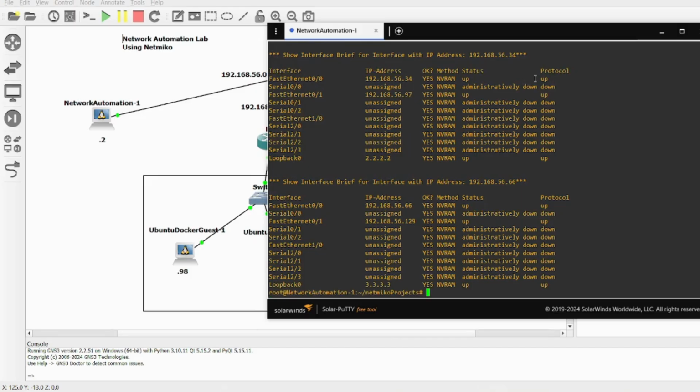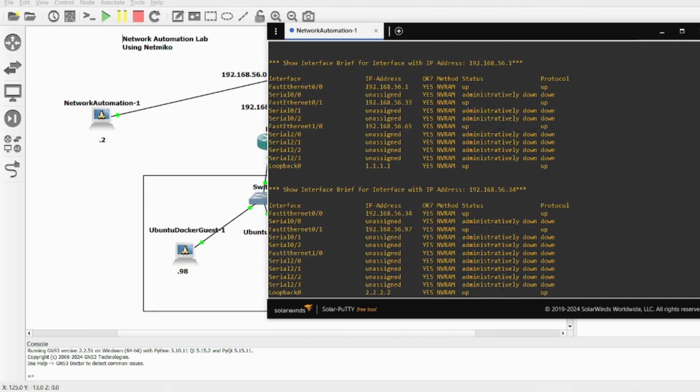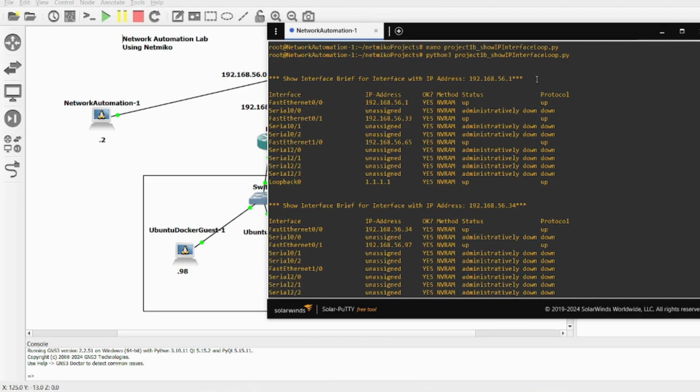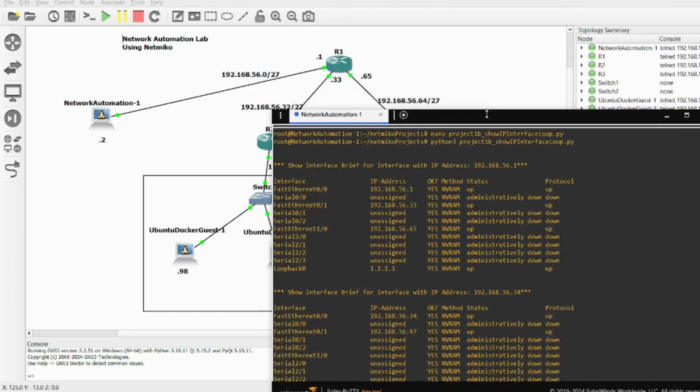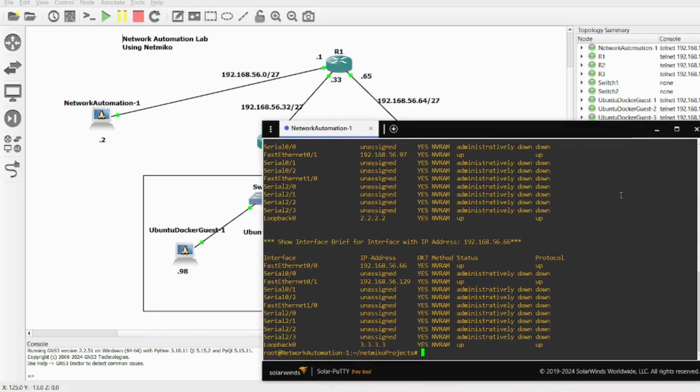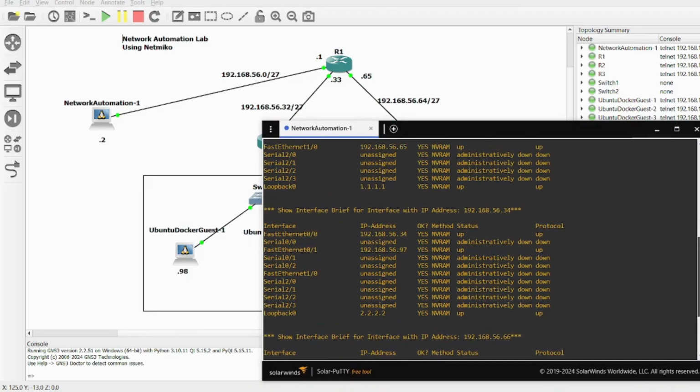Okay, the program has finished running. Let's take a look at the output and compare the topology. Comparing the IP addresses of the routers. Remember, I only supplied the IP address of a single physical interface, yet the output should show all interfaces, including the loopback interface.